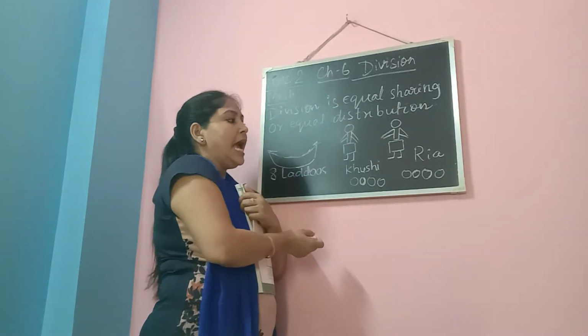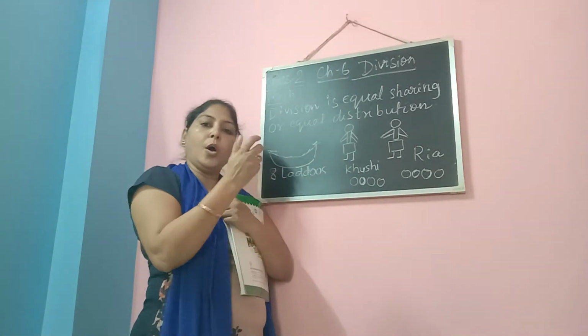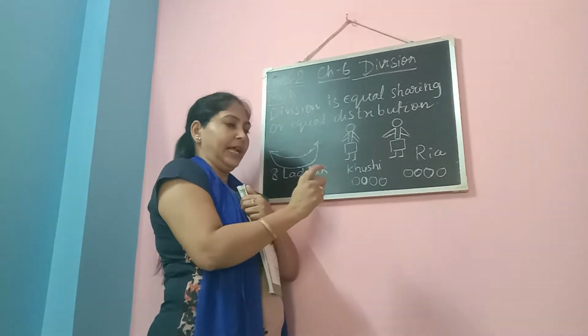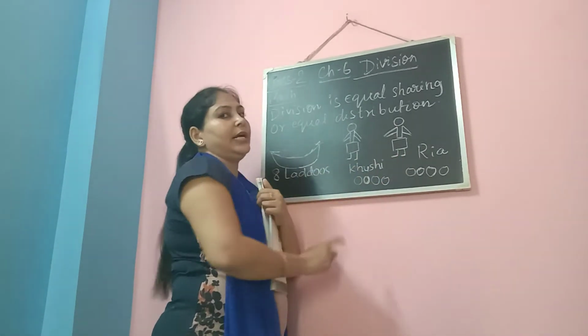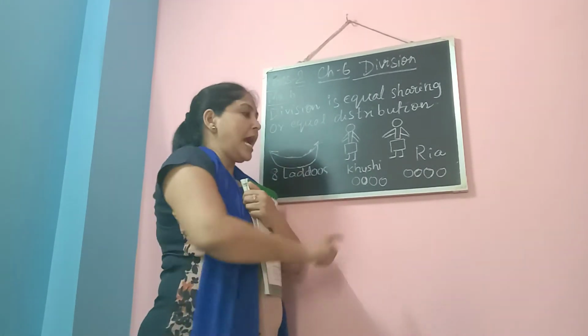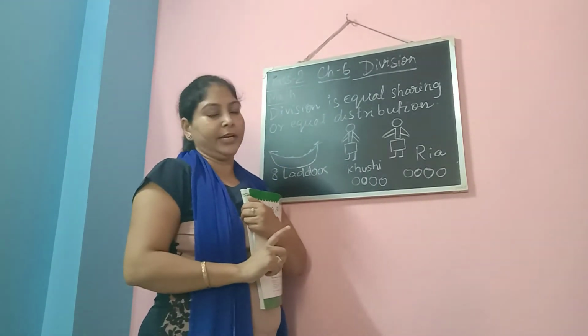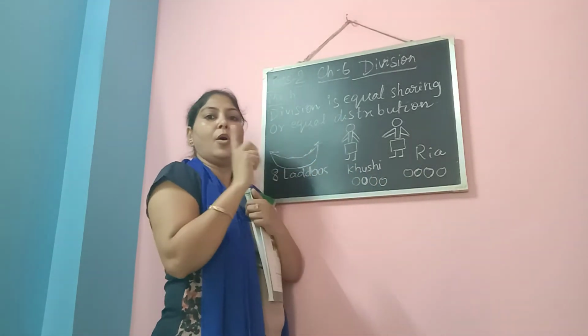And you see, Khushi and Riya have both got 4 laddus. You can see this is equal distribution. I have not done injustice to anyone. I have given both of them an equal number of laddus.